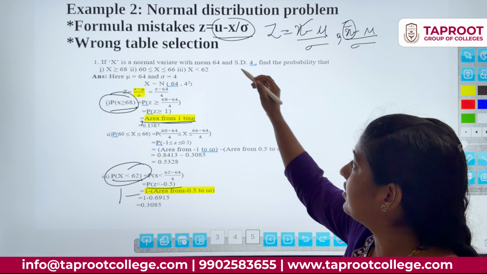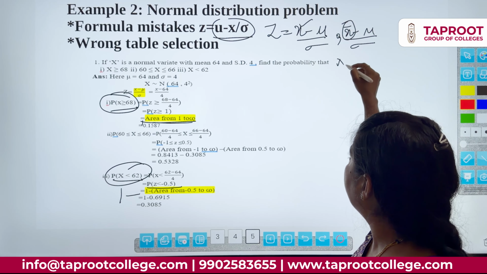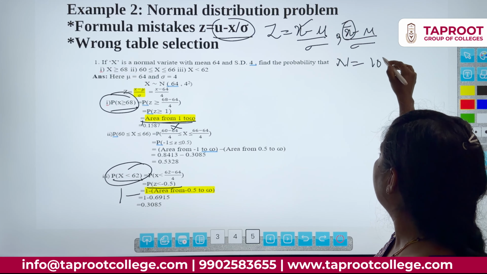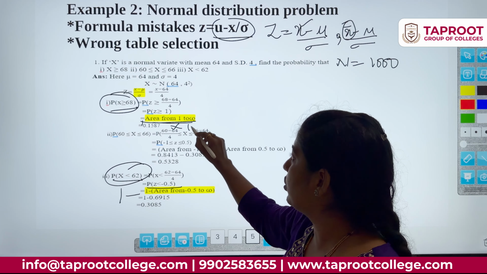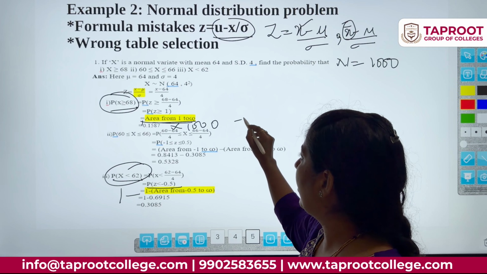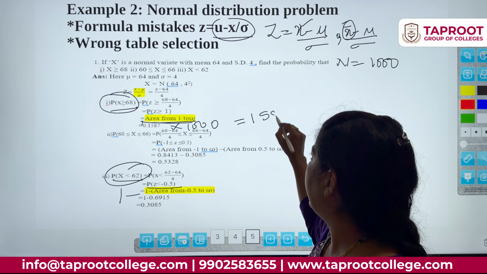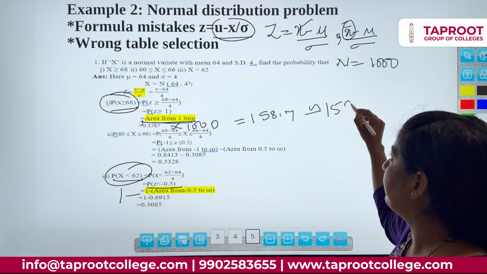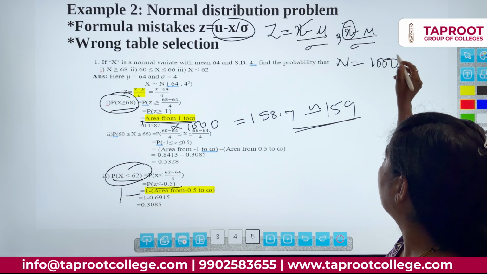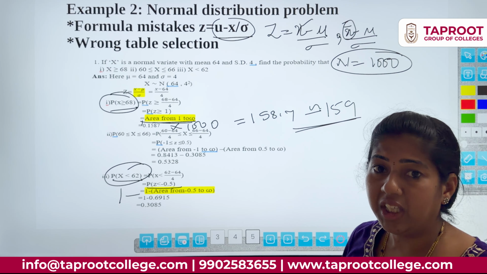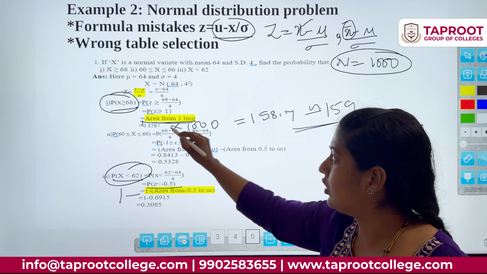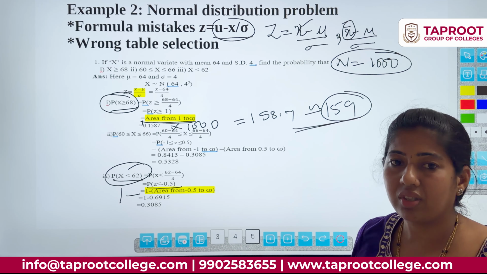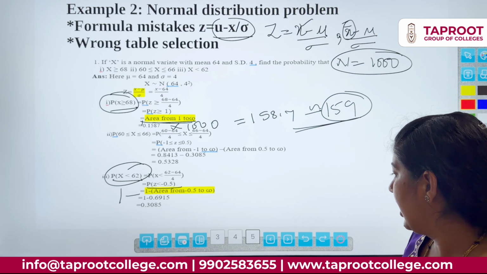And one more thing is, sometimes they will give capital N, and they will forget to multiply by capital N. If they give N is 1000, you have to multiply, and what will be the answer? 158.7 something you will get. Approximately you have to write 159. So most of them forgot to multiply by capital N. If they give capital N, compulsorily you have to multiply it with the final answer, and you have to write the approximated amount. That is the next one.